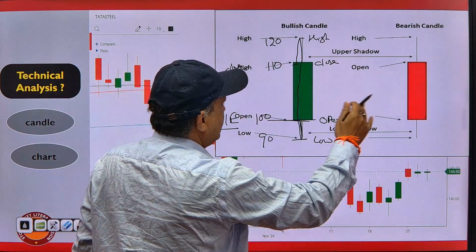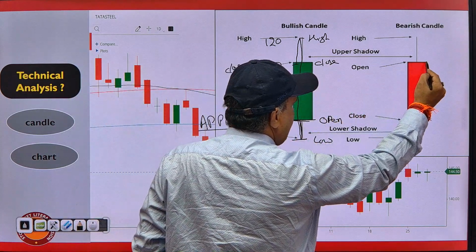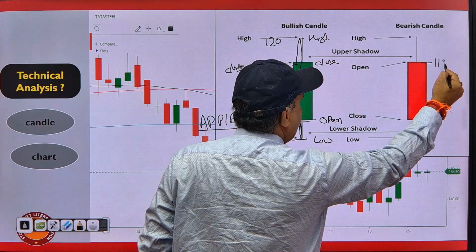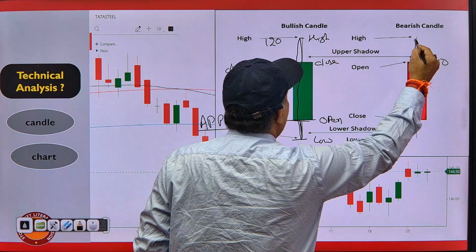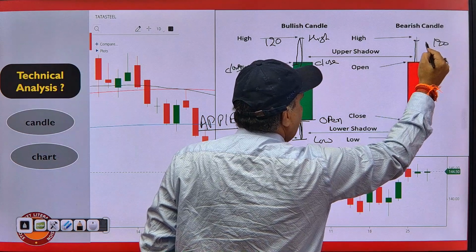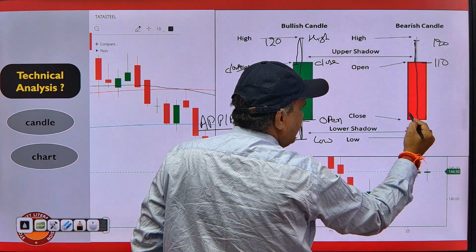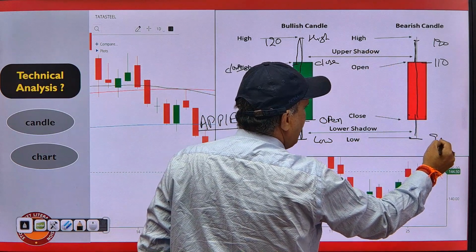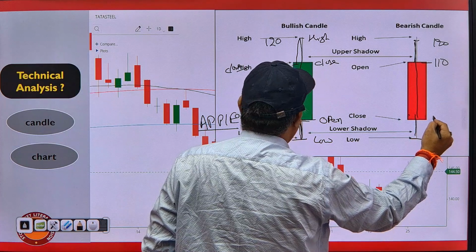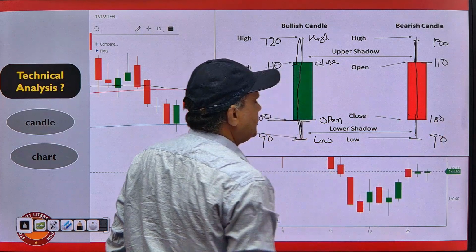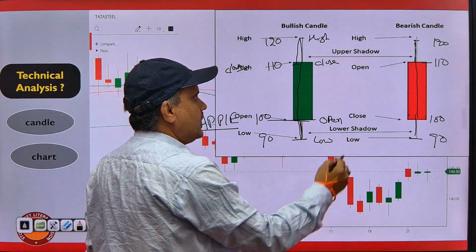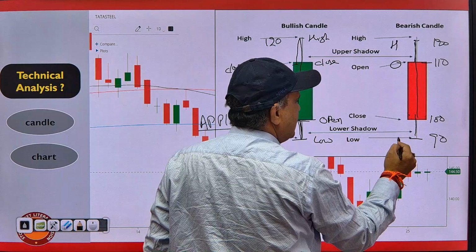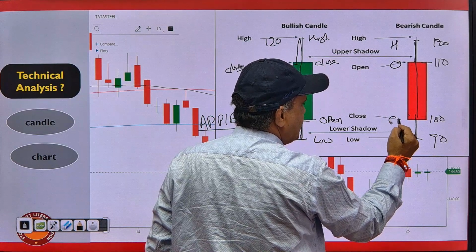In the opposite case, the price starts at the upper side, for example at 110. After that the price goes up to 120, but then it is pushed by the sellers and the price comes down to 90, and in the evening session the price closes at 100. That means the opening price was here, the high price was here, the low price was here, and the close price is here.